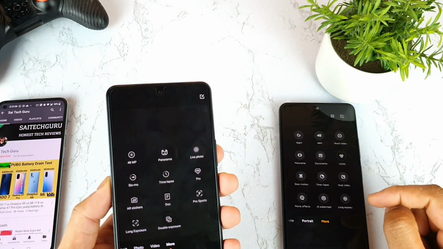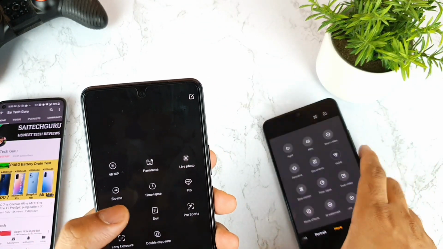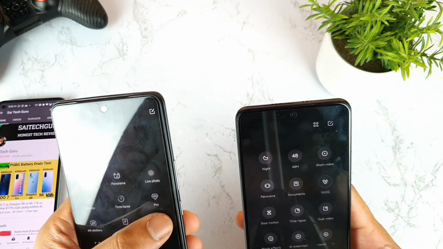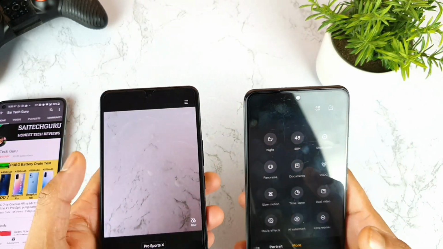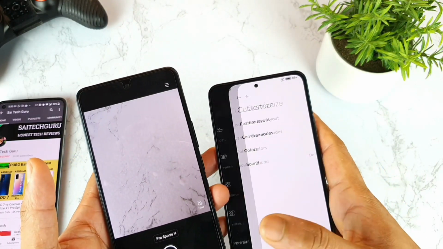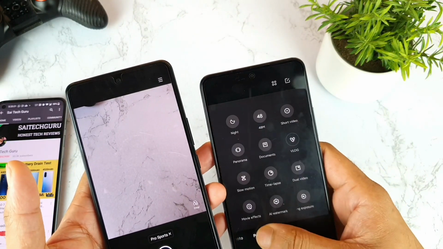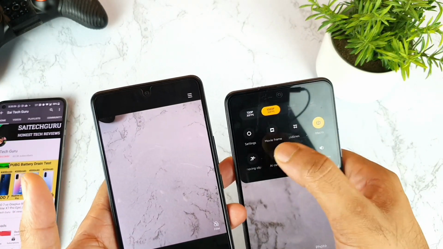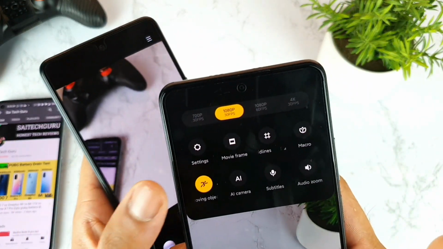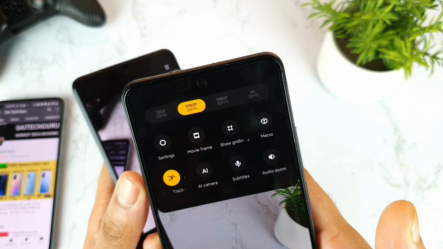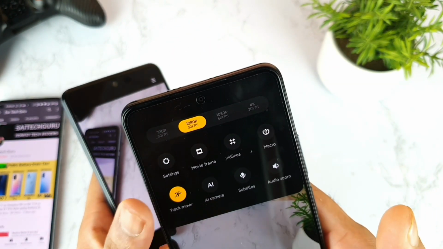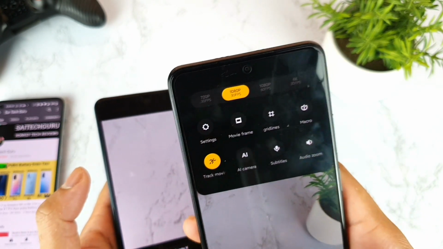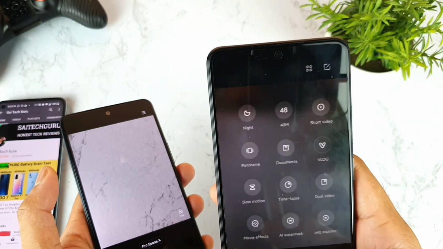So these are the few options, friends, and there is a documentation option which is present here, so you can take document shots directly in this mode. And there's a Pro Sport mode, and in terms of the Pro Sport mode, let me try to show you another option which is present in this phone, which is that tracking mode. In the video I forgot to mention it totally, there is a moving object tracking mode, as you can see here. So this might help you in maintaining the focus on exactly that kind of object which is moving. That is what is useful in this mode, as you can see. So that is what I thought of mentioning right now, which I remembered.